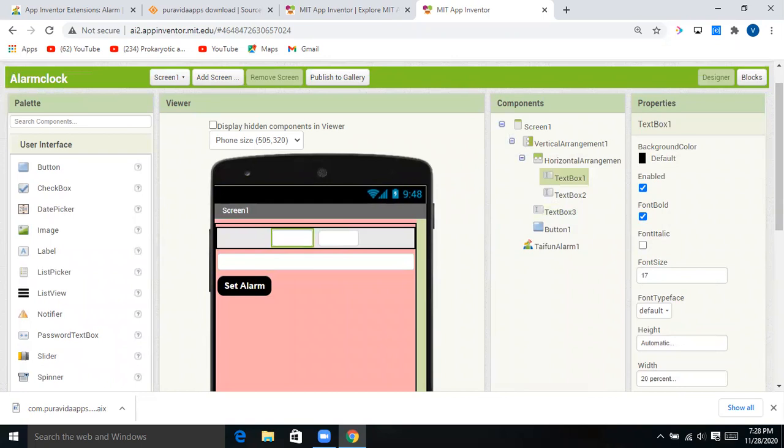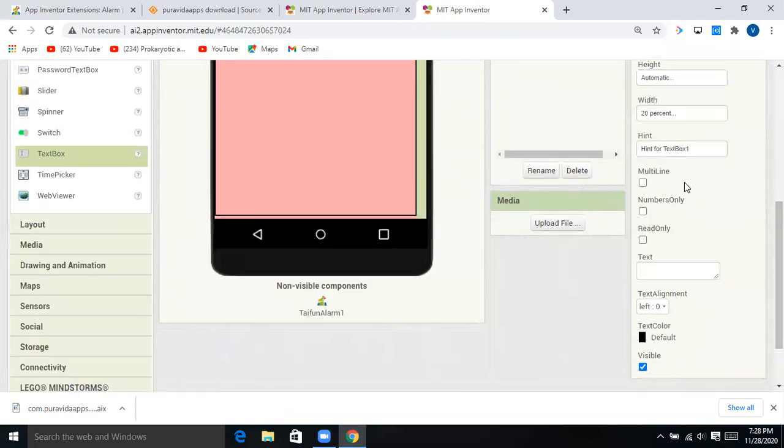And in the text box 1, in the option of hint right here, minute, hour, second.